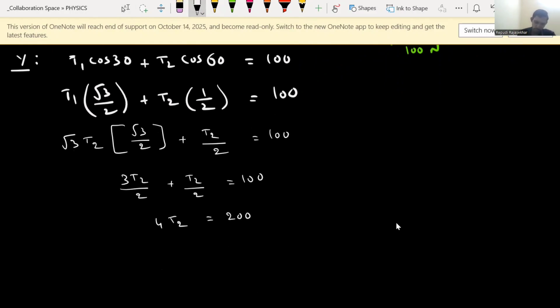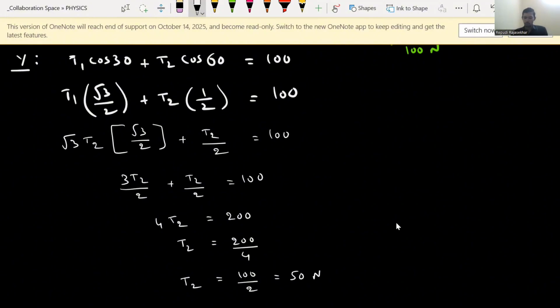So T2 equals 200 divided by 4. So find out the T2 value. Now here we have just taken LCM as 2. So 2 I multiply on the right side, it became 200. So 3T2 plus T2, 4T2 we have written. So that T2 equals 100 upon 2, which can be written simply as 50 newtons.